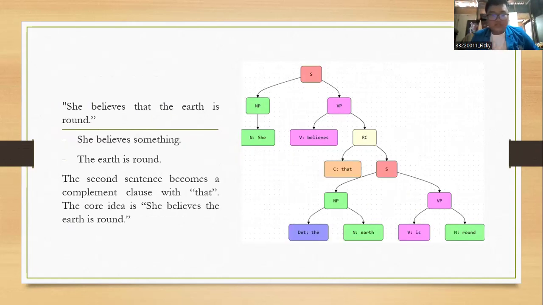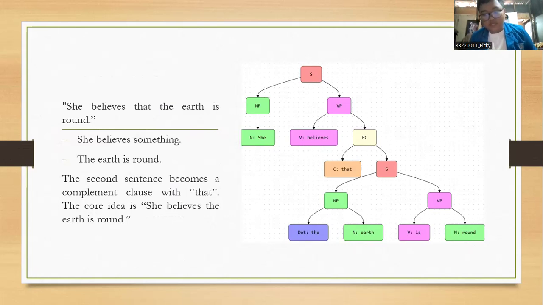And the next one is she believes that the earth is round. The deep structure is she believes something, the earth is round. The second sentence becomes a complement clause with the word that. The core idea is she believes the earth is round.